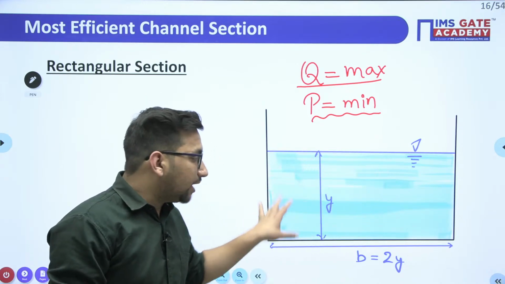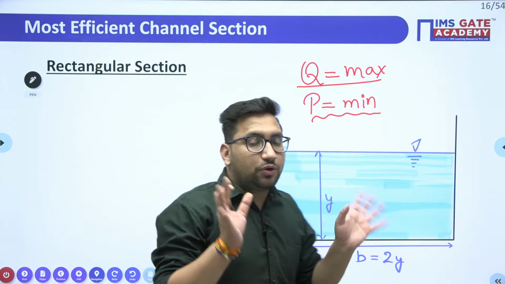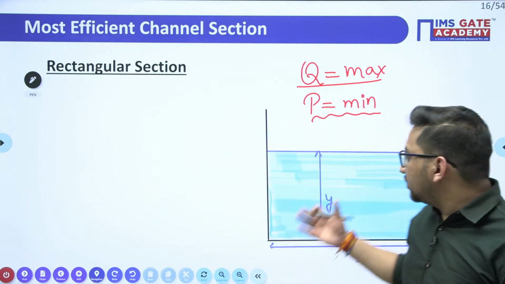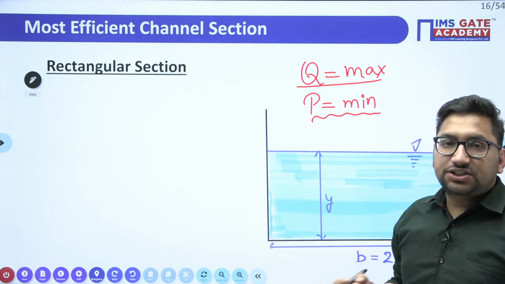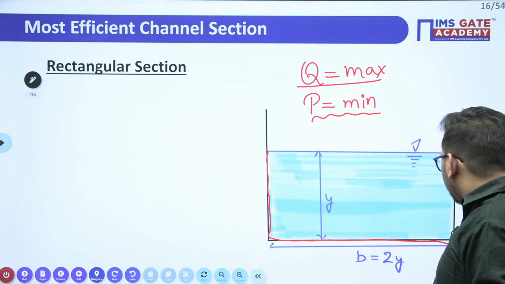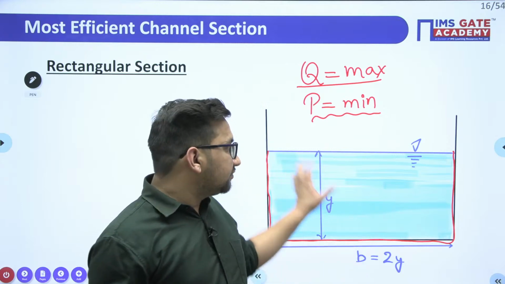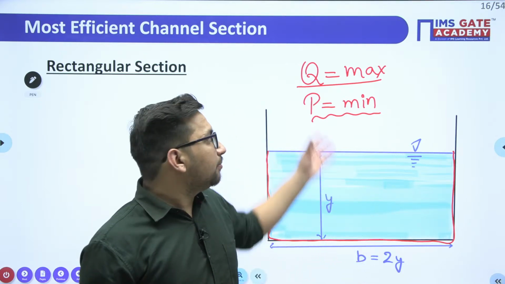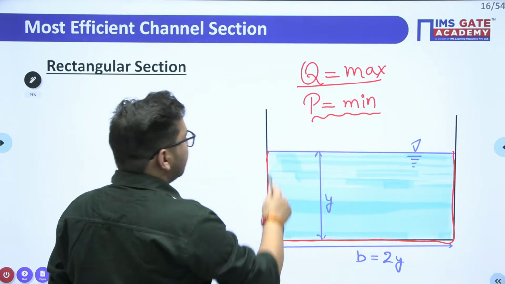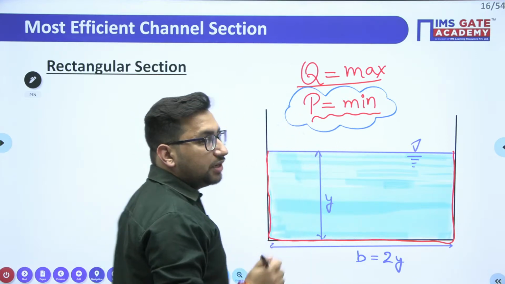Now let's see, if the perimeter is minimum, can I say that the resistance which is provided against the flow will also be minimum? The friction to this particular water flow is due to this particular perimeter. Now if this perimeter is minimum, I can say the losses will be minimum. If losses are minimum, my discharge is going to be maximum, right? So the important property which defines any particular efficient and economical channel is that your perimeter should be minimum.